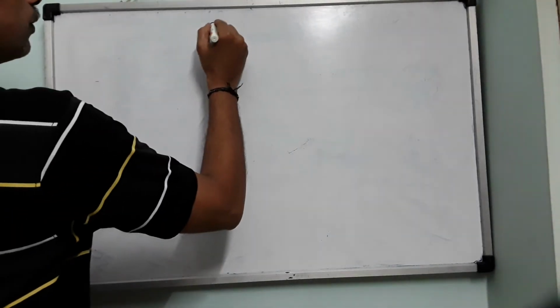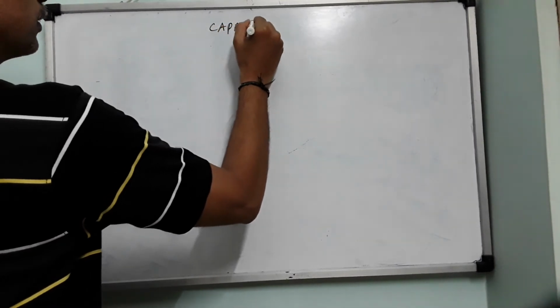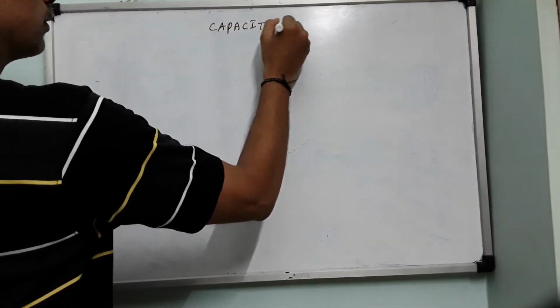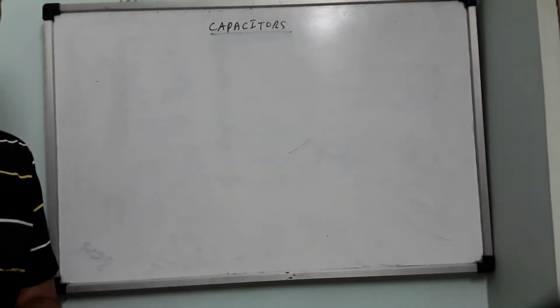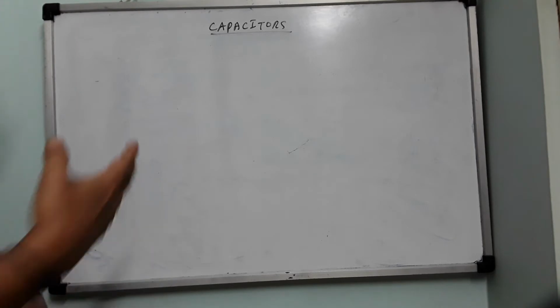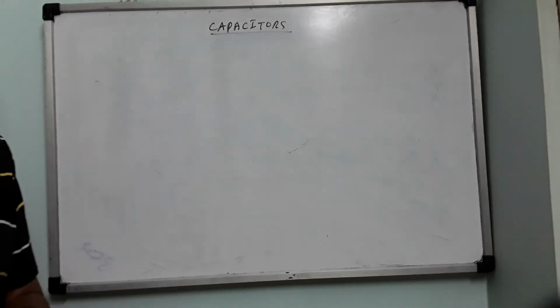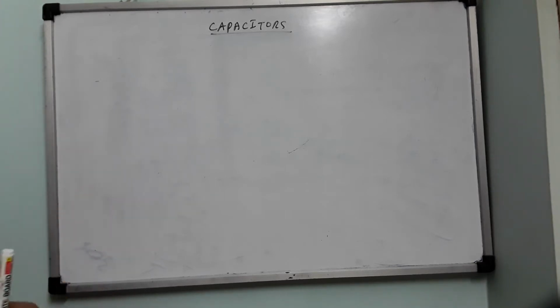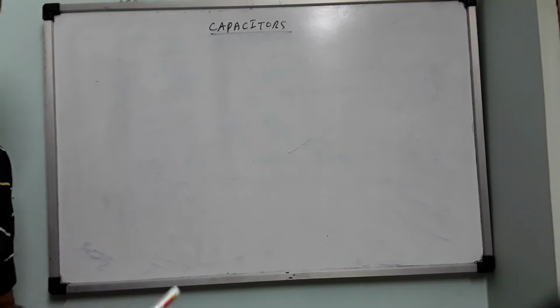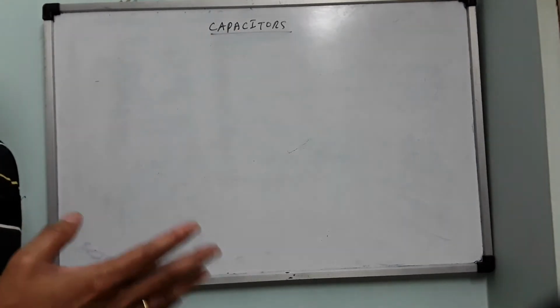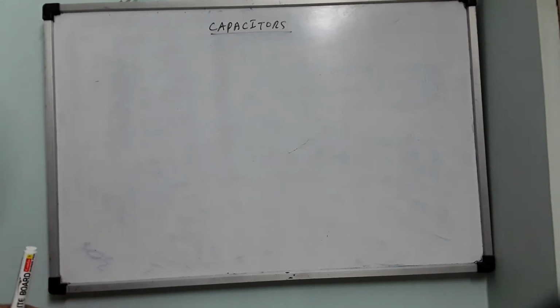So, capacitors. Capacitors find very wide application in our daily life. Everywhere we use them; in every electrical appliance there is a capacitor. A capacitor is a device which intermittently stores energy and supplies energy. It is not like a battery. A battery is an ideal source which constantly supplies energy, but a capacitor is not like that. Its supply, charging and discharging will be different from the battery.